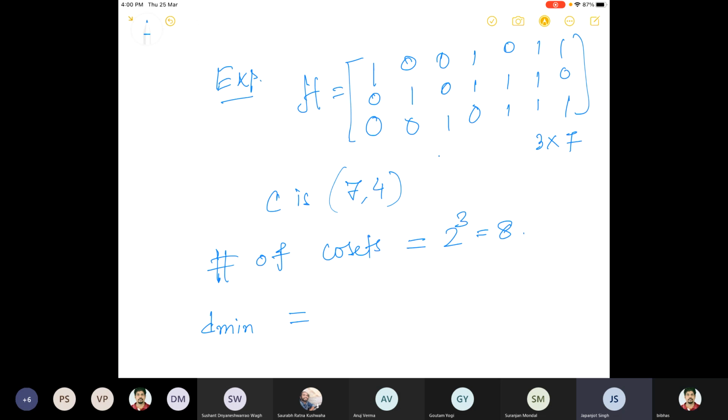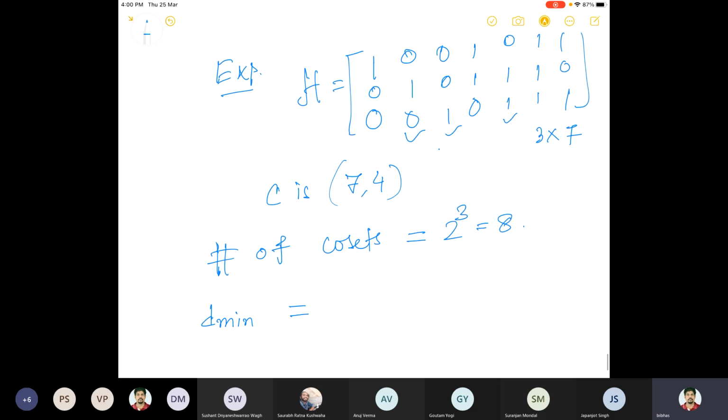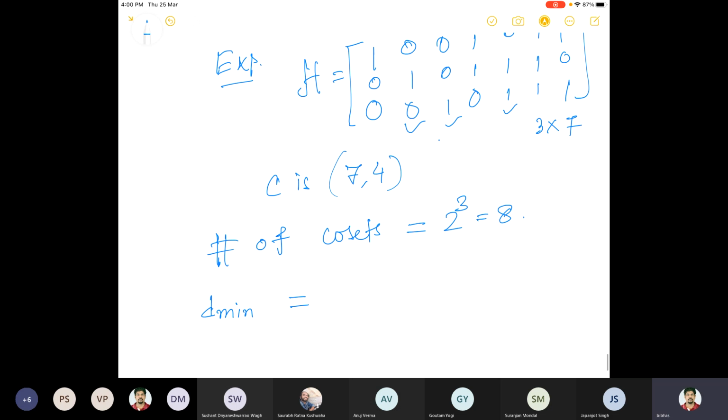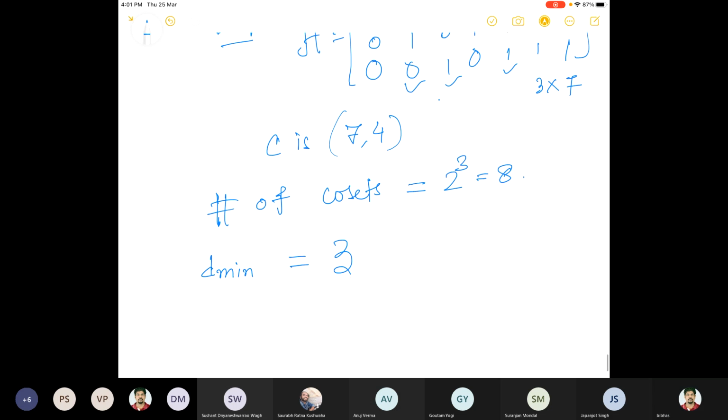Second last, third last, and first columns add up to 0. There are many such combinations; for example, you can add this, this, and this, and that will give you 0. That's the minimum number, so it is dmin. So dmin is equal to 3, right?